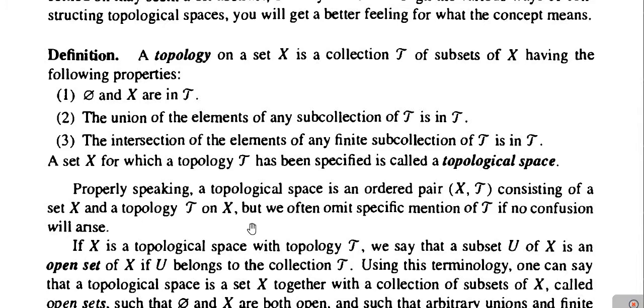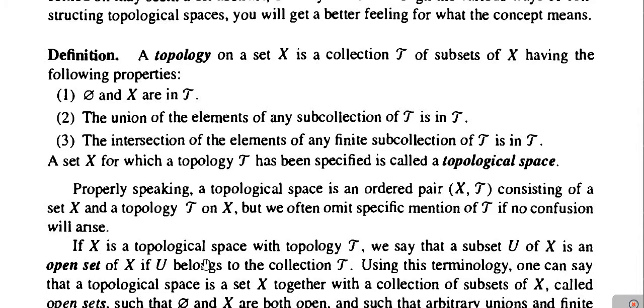But many times, for convenience, instead of writing X comma tau as a topological space, we simply say that X is a topological space. Even if we say that X is a topological space, it is to be understood that there is some collection tau which is a topology on X. This is to be remembered forever.